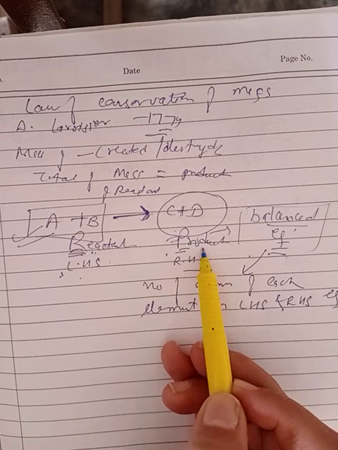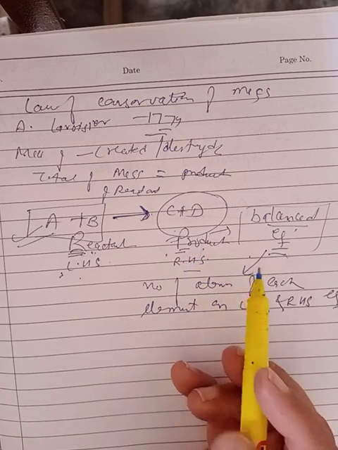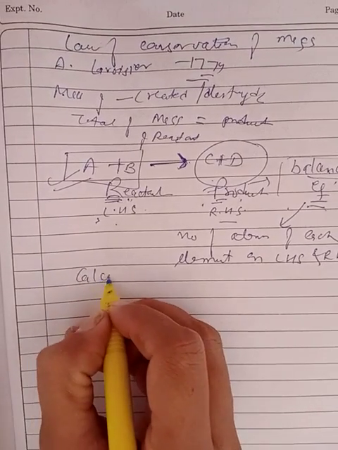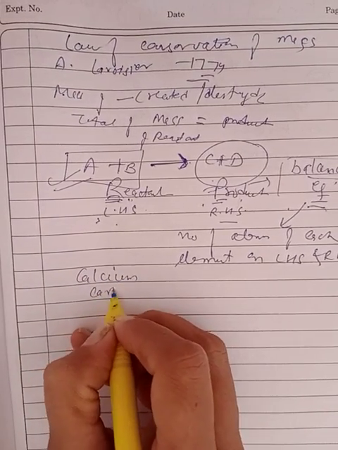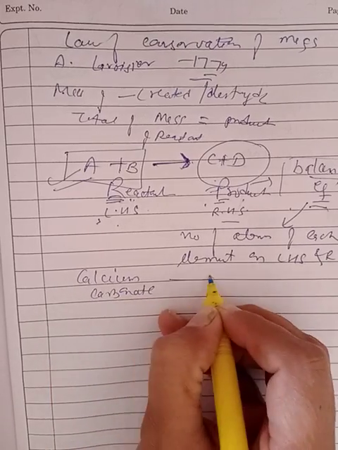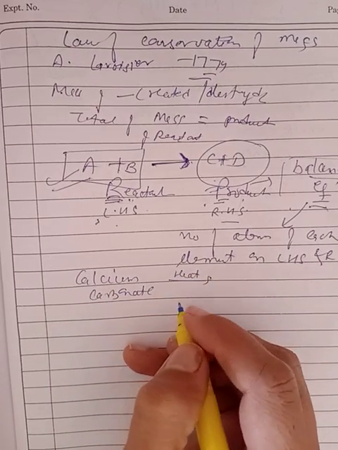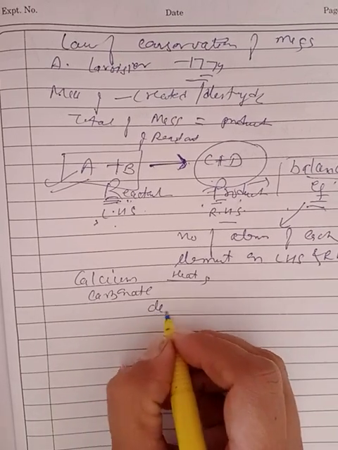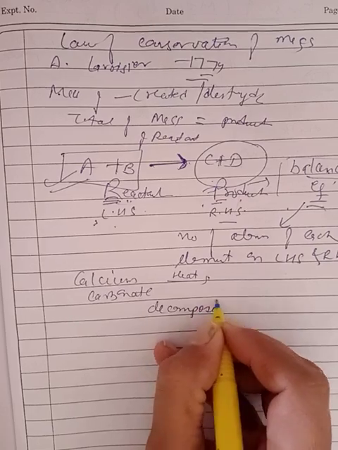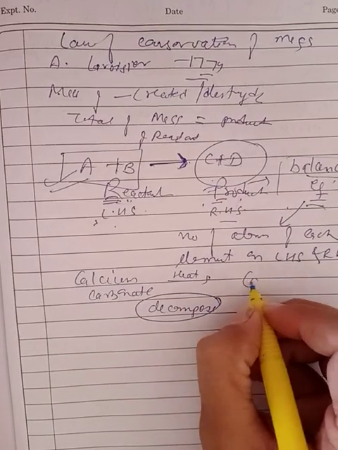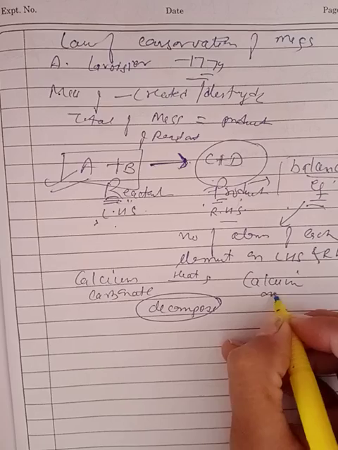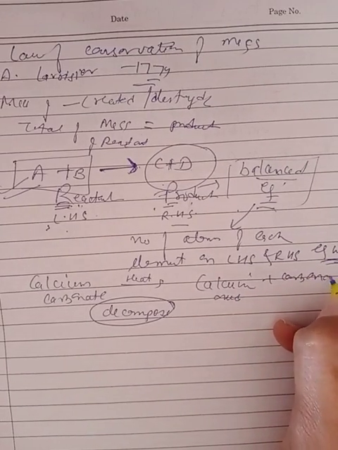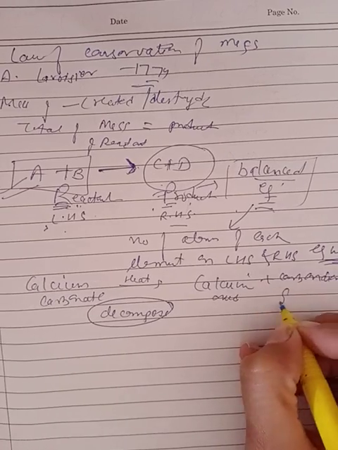This can be illustrated by taking the example of calcium carbonate. Suppose we have taken the compound calcium carbonate. If this calcium carbonate is heated, it was observed that it decomposes to produce calcium oxide and carbon dioxide gas.